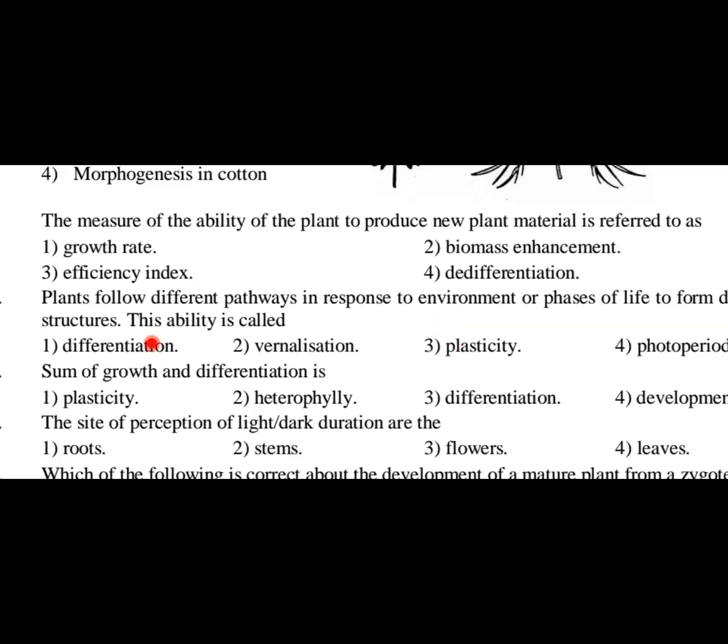Plasticity. You have different options here like differentiation, just now I said. Losing the ability to divide and performing a specific function is called differentiation. Vernalization is nothing but induction of flowering on exposure to low temperature, and photoperiodism is nothing but induction of flowering based upon the periodic exposure to light. Plants will show different responses to exposure to light, so that phenomenon is called photoperiodism. Answer is option 3 for this question.